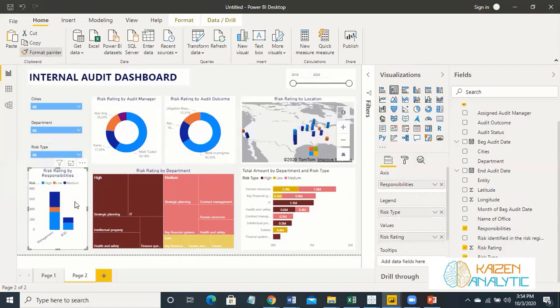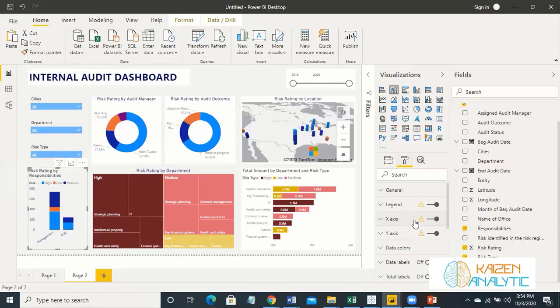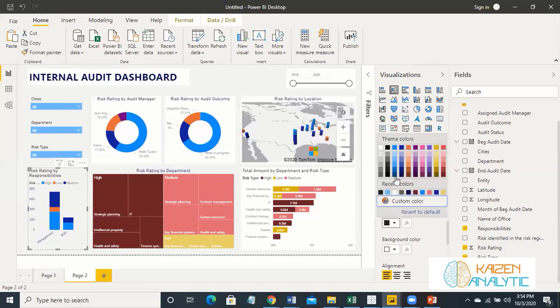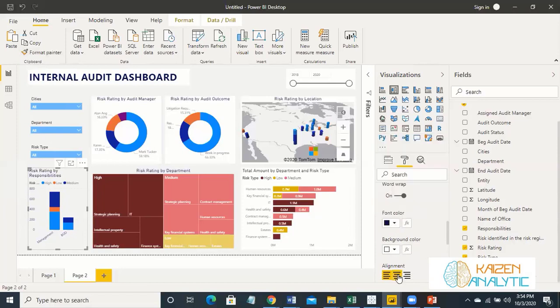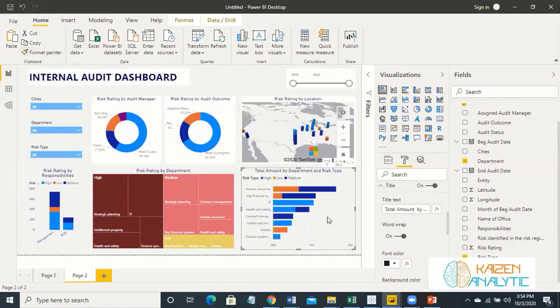So it has done all the things. Let's make some final touch-ups. This one is dark blue and this one is okay. Great. Click over here and click over here. Great.